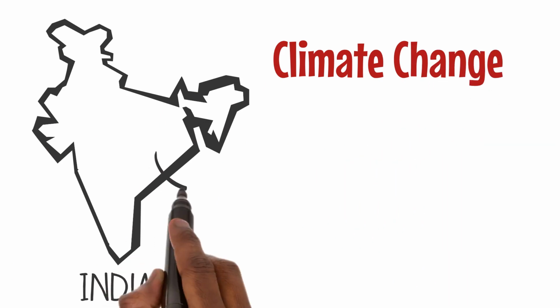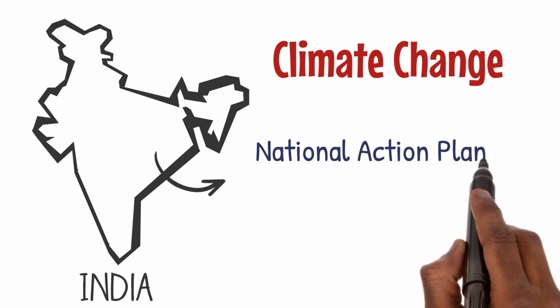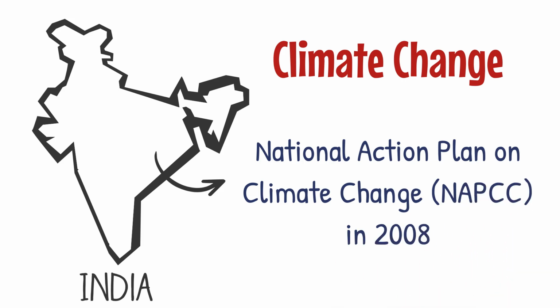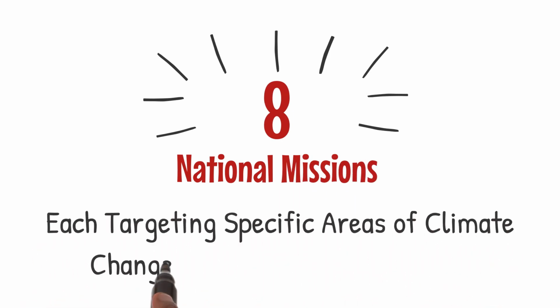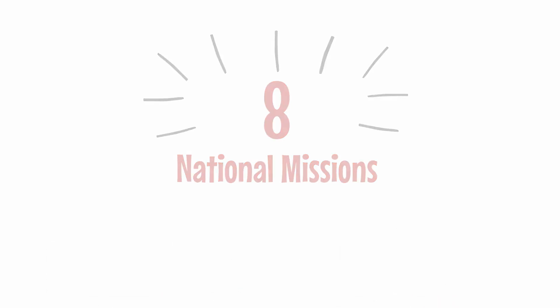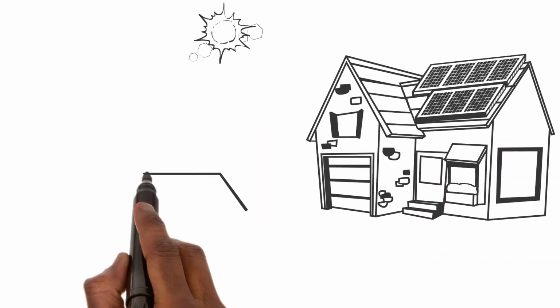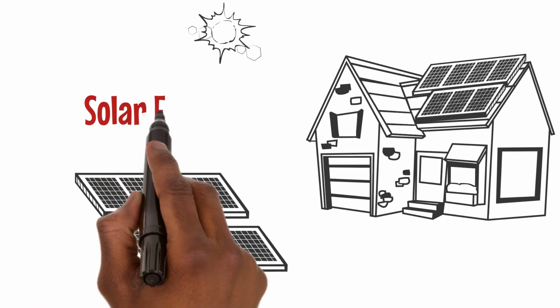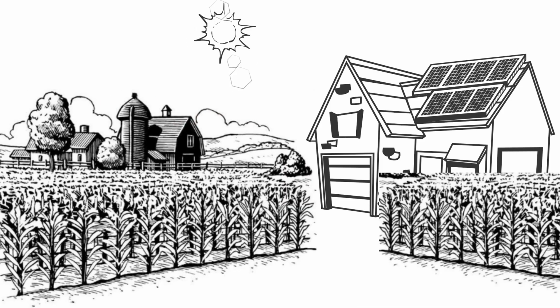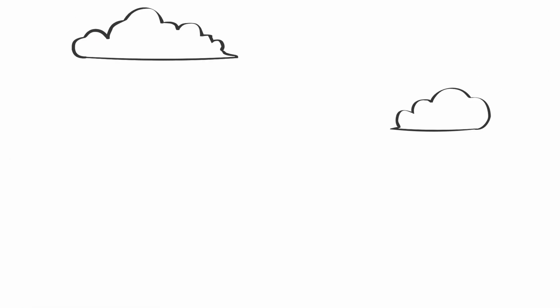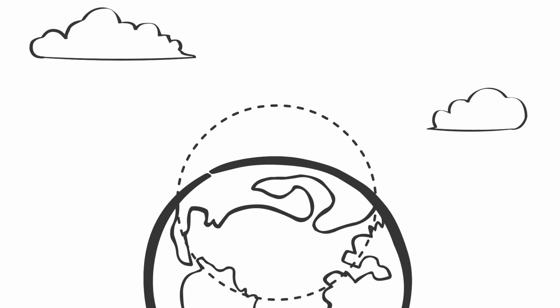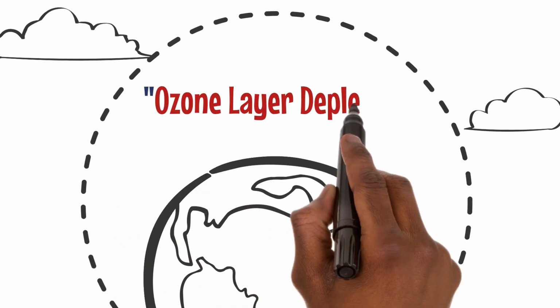In response to the challenges posed by climate change, India introduced the National Action Plan on Climate Change (NAP) in 2008. This comprehensive plan comprises 8 national missions, each targeting specific areas of climate change mitigation and adaptation. These missions encompass a wide range of initiatives, from promoting solar energy and energy efficiency to enhancing sustainable agriculture and water resource management. Now, let's shift our focus to another critical environmental issue: ozone layer depletion.